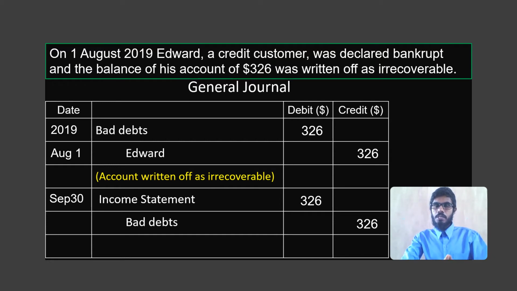So what is happening here is, students, when the bad debt is created, we debit the bad debt account because it's an expense. And then we close the customer's account by giving a credit equal to the amount he has owed to the business. And then at the end of the year, we close the bad debt account by transferring the total amount of bad debt to the income statement account.